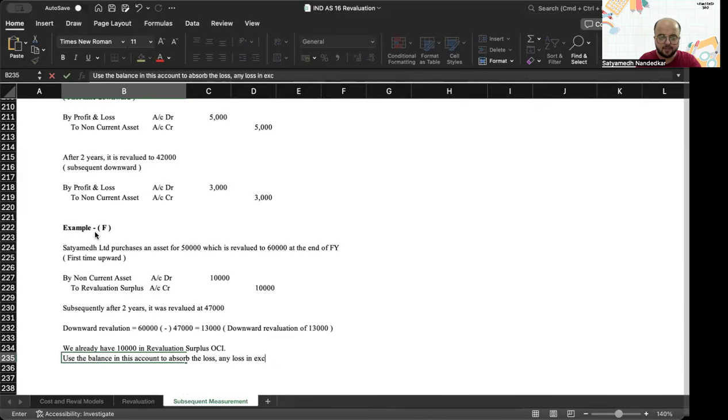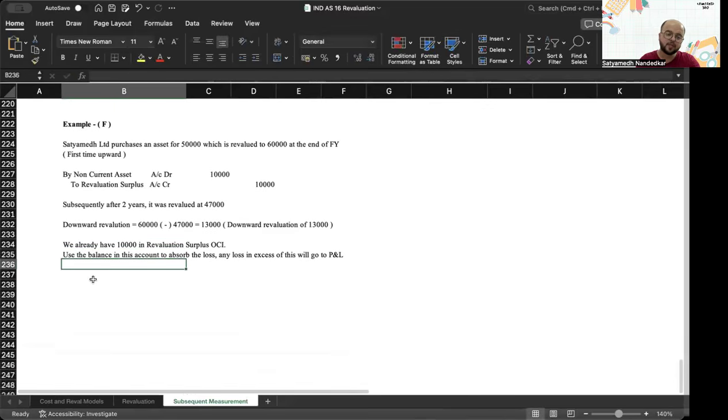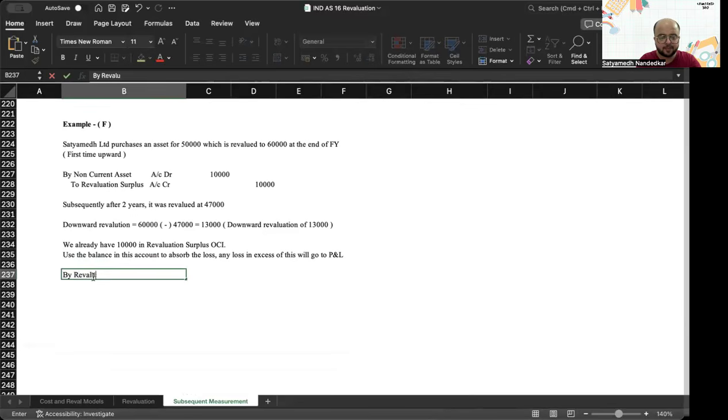Any loss in excess of this will go to P&L. What is the accounting entry? The accounting entry will now be by revaluation surplus account debit 10,000. You had a balance of 10,000 in this account, you utilized it fully.